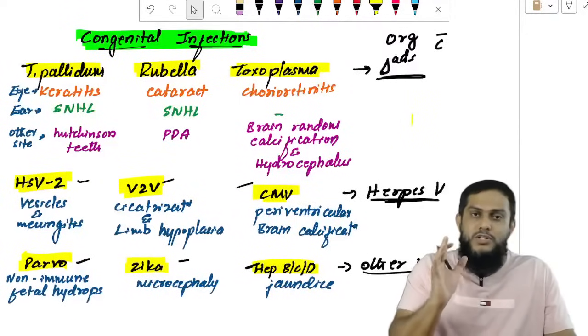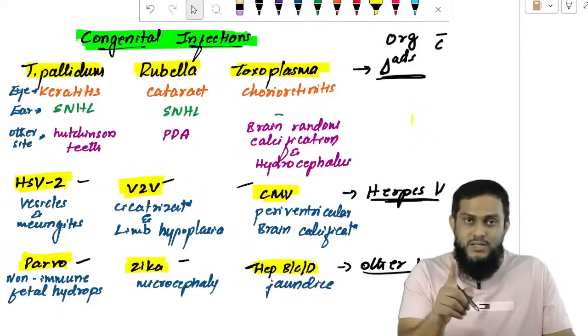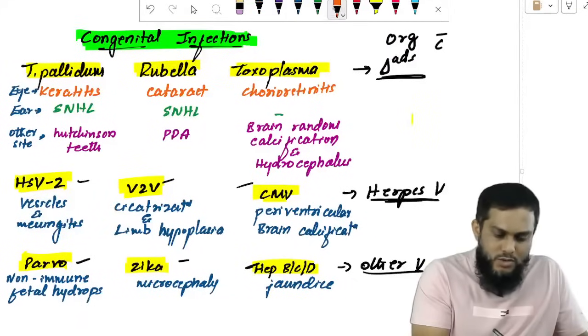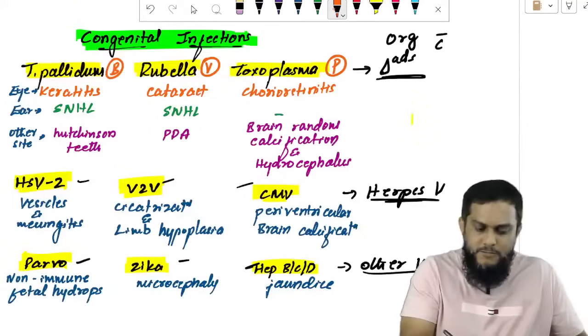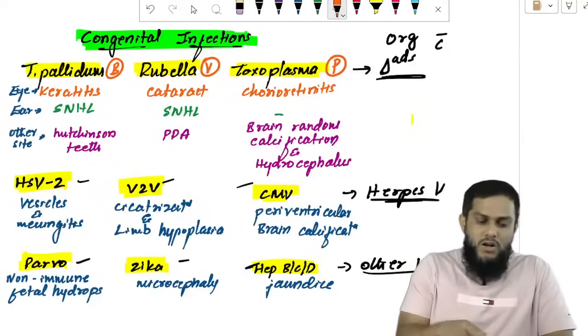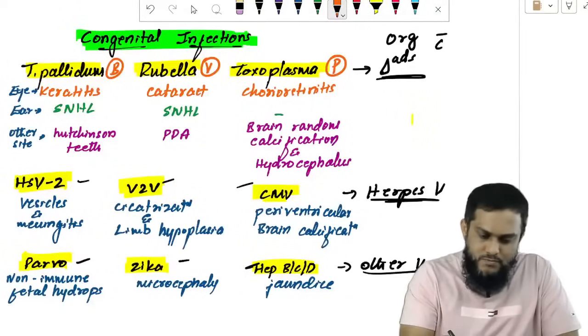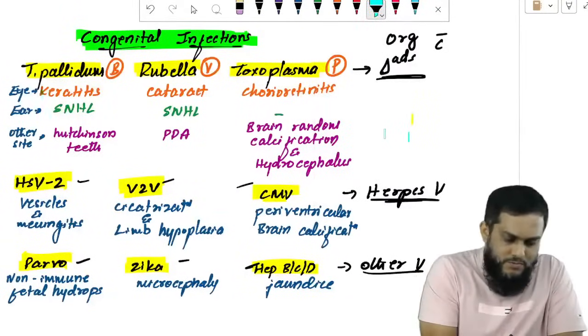So Treponema pallidum is a bacteria. Rubella is a virus. Toxoplasma is a parasite. That you should not forget. So I want to write down: bacteria, virus, and parasite. All of them affect the eye. First manifestation is eye manifestation.